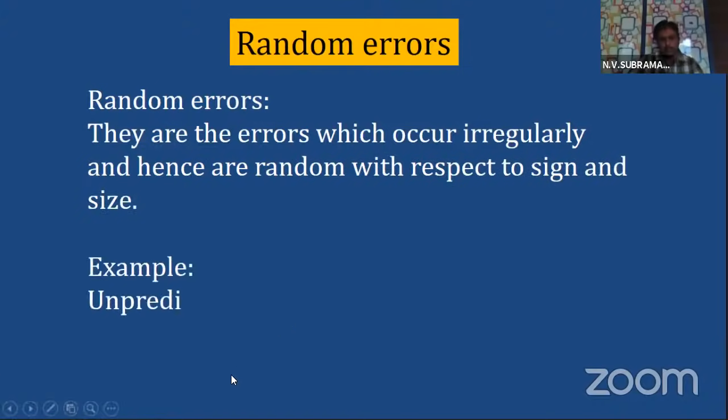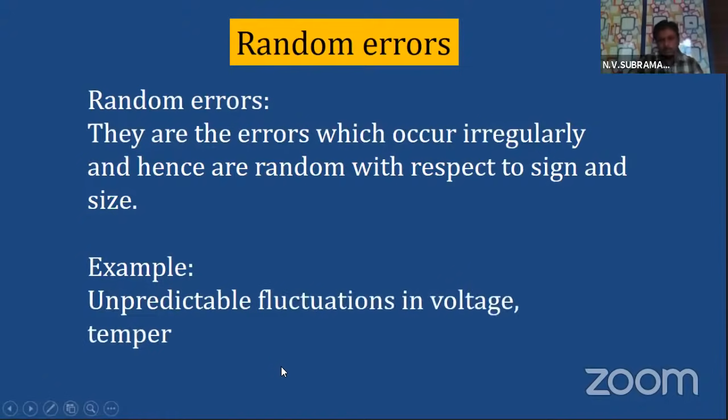Example, unpredictable fluctuations in voltage, temperature, etc. So for example, you are doing Ohm's law experiment. You are measuring whether V is equal to IR or not. You are measuring resistance as V by I. And the voltage is continuously changing because of some problem. Will you get the correct value? No. So that is one such example which gives random errors.